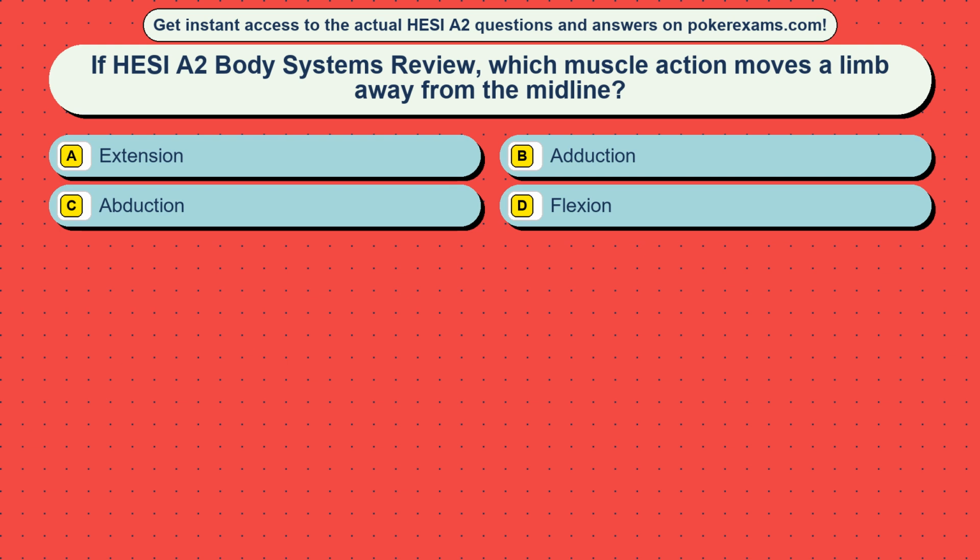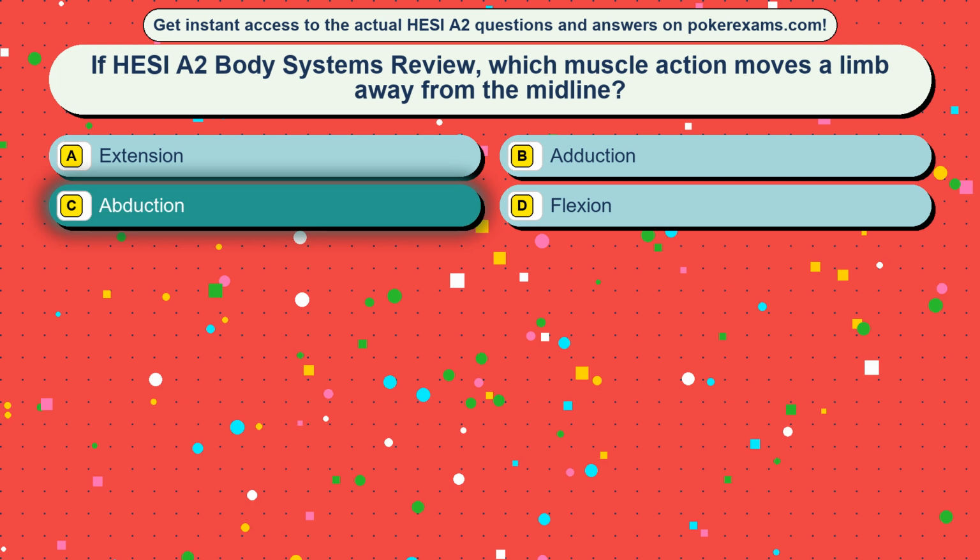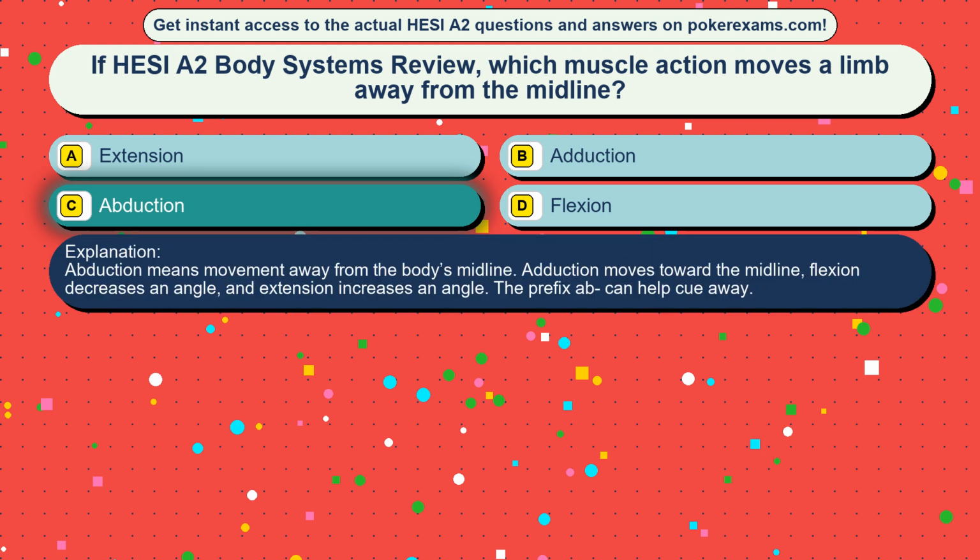Question 40. If HESI A2 Body Systems review, which muscle action moves a limb away from the midline? Option A, extension. Option B, adduction. Option C, abduction. Option D, flexion. The correct answer is option C, abduction. Abduction means movement away from the body's midline. Adduction moves toward the midline, flexion decreases an angle, and extension increases an angle. The prefix AB can help cue away.